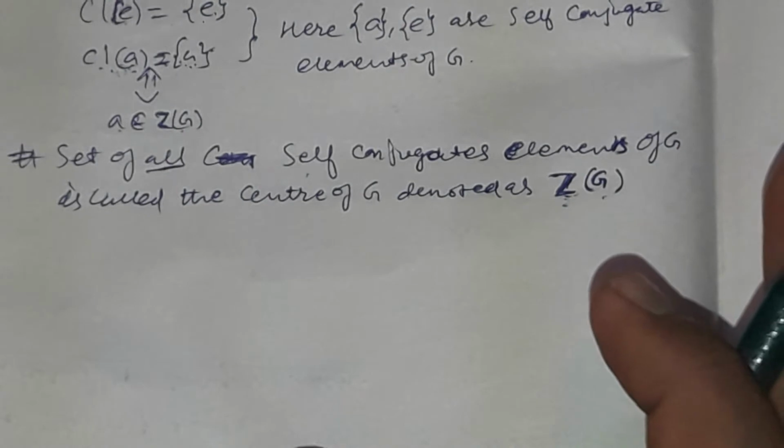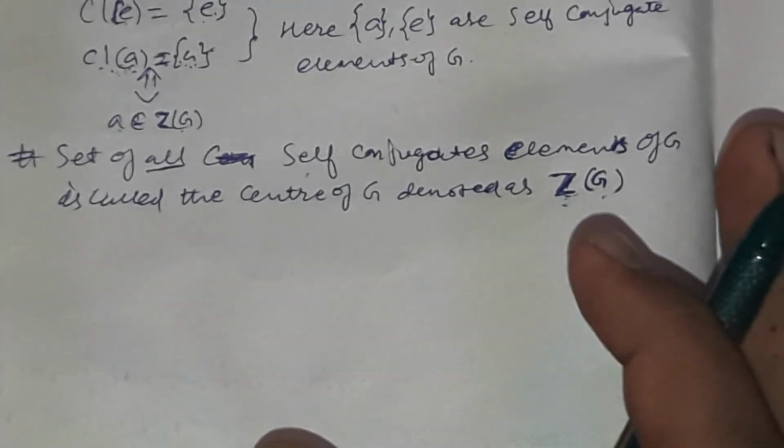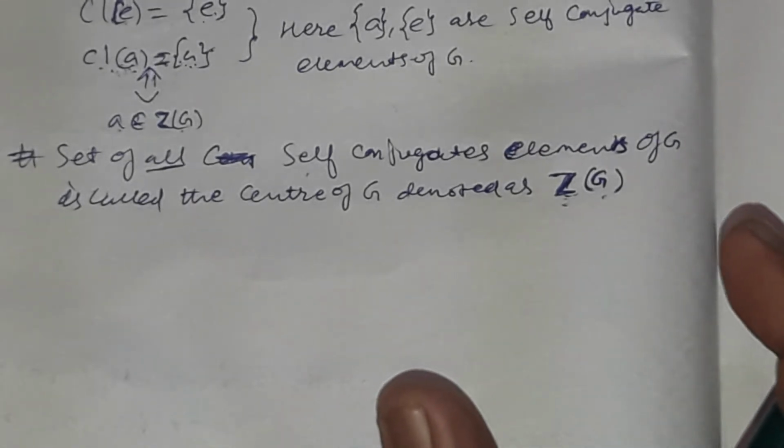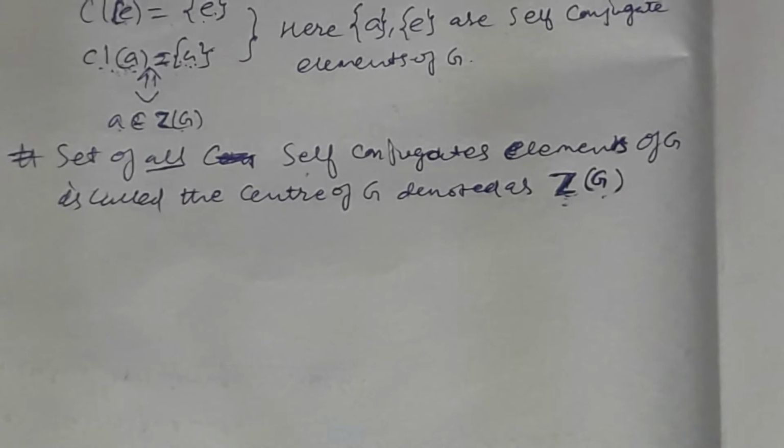Let me take K4, because K4 is abelian and its class equation will be 1 plus 1 plus 1 up to 4 times, because K4 has order 4 and each element commutes with each other in the group. So the conjugate class of each element is a singleton.